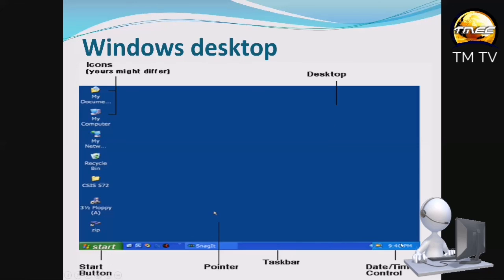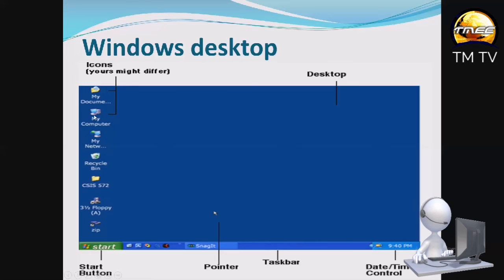So all these form what we call the task bar, the long bar at the bottom of your screen. Then you have the arrow, which is your mouse pointer. And the whole of this screen is your desktop or the Windows desktop.